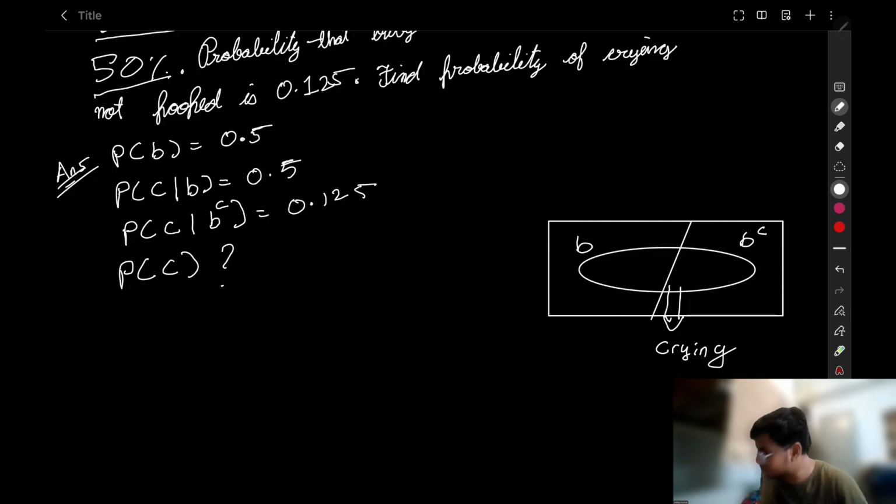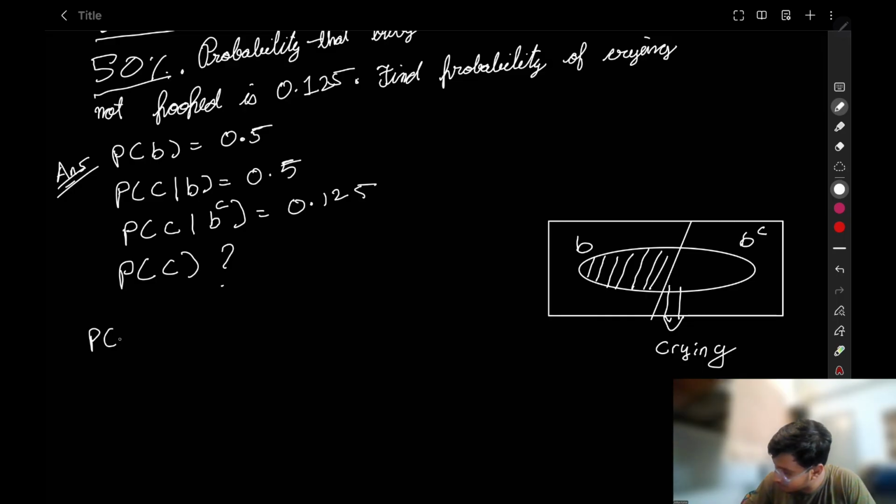B complement. So we have to find this probability. What can you say this part is? Think about it. Probability of C equals the probability of B and C. Take a careful look at this part. This is B and C. Probability of C is equal to probability of B and C